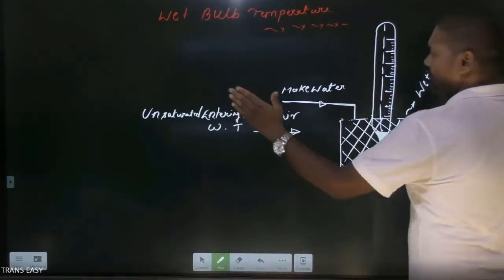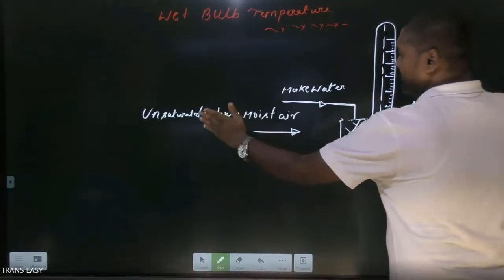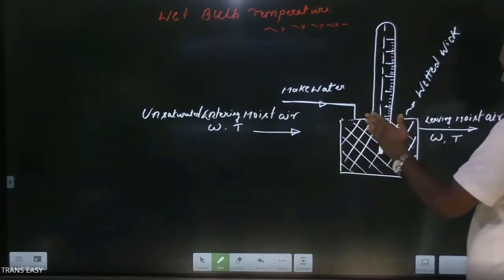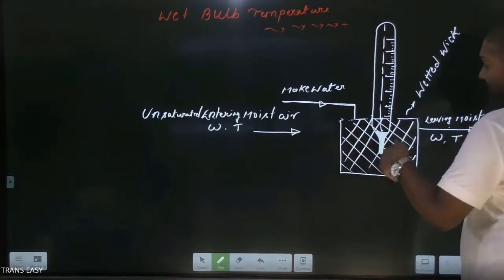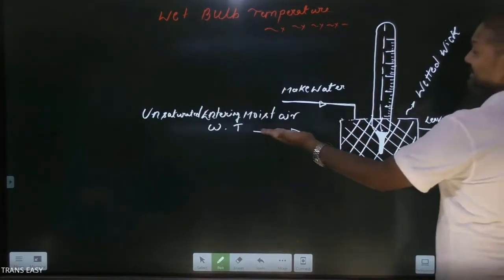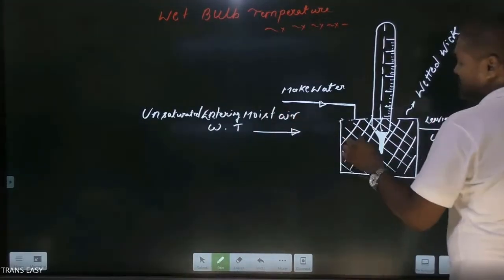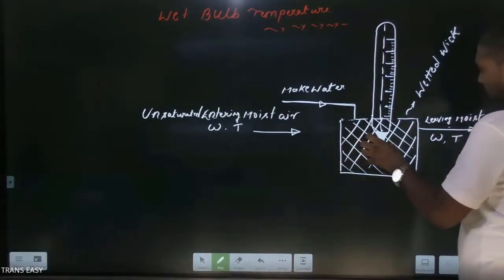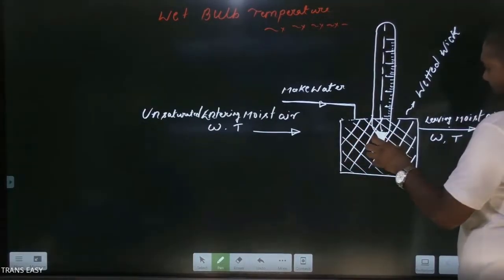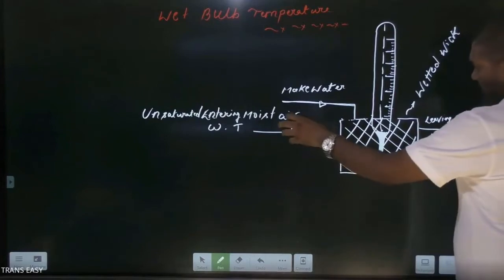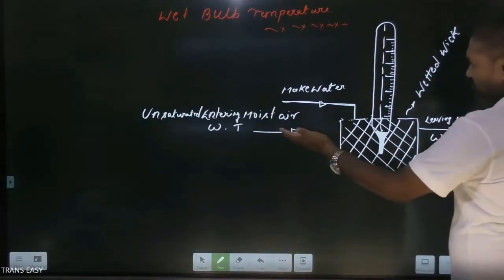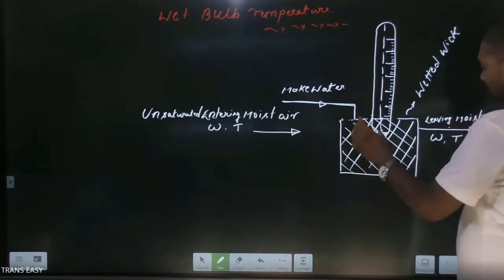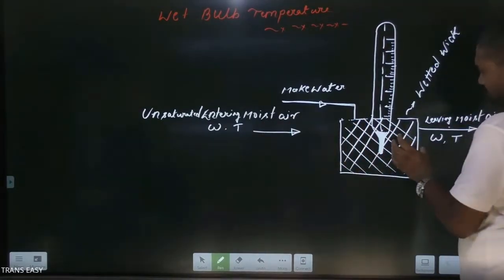Okay, again, same property moist air, unsaturated moist air is flowing over. In that case, it is finding more temperature difference. So it will increase its convection heat transfer because it requires latent heat of vaporization. So the contribution of the heat requirement by convection mode of heat transfer increases.